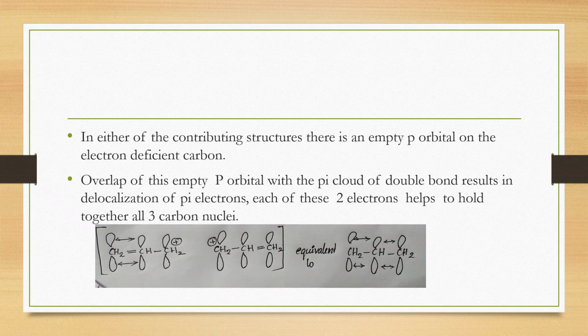So as a result, delocalization of pi electrons happens, and each of these two pi electrons helps to bond together all the 3 carbon nuclei. That means the carbon-carbon double bond is not localized or restricted between 2 carbon atoms, rather it is delocalized. This delocalization is possible due to the overlap of empty 2p orbital of the carbon atom with the pi electron cloud.